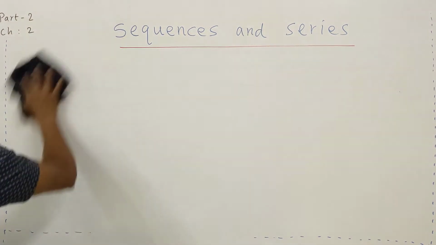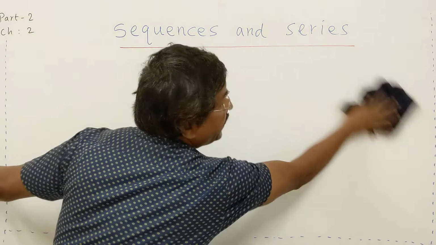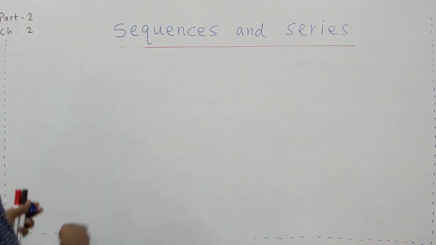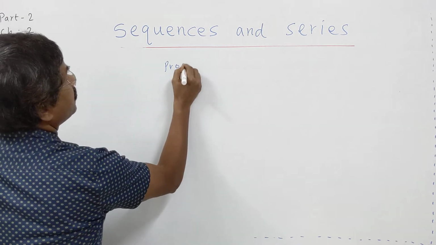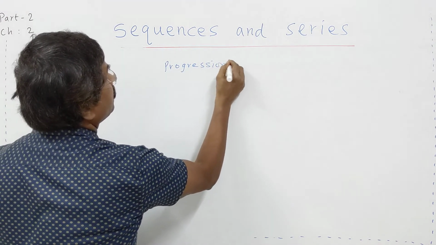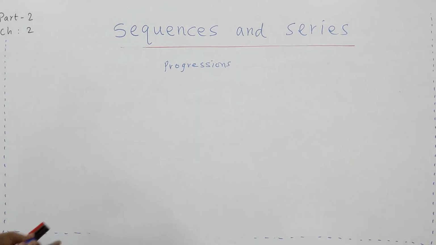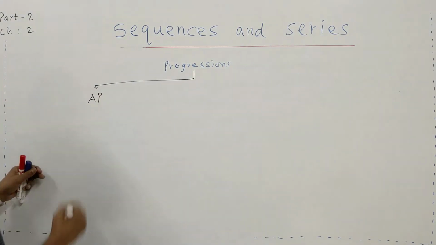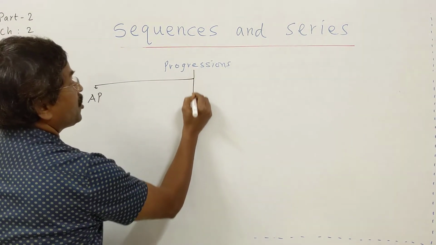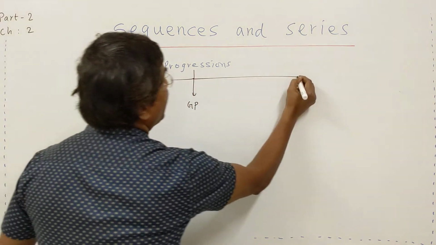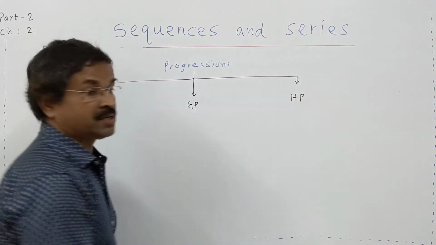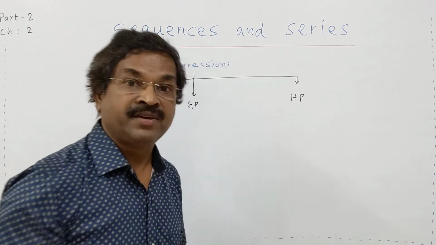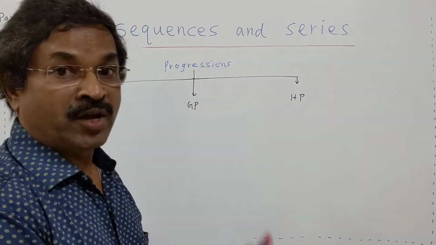So children, in your course, you are going to study 3 types of progressions. One is arithmetic progression. We call it AP. The second progression which you will be studying is GP, geometric progression, and the third is HP, harmonic progression. We will be studying each and everything in a detailed manner. I am just giving the introduction of the topic.